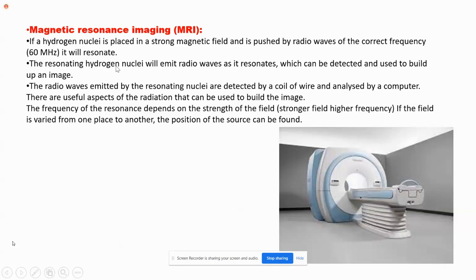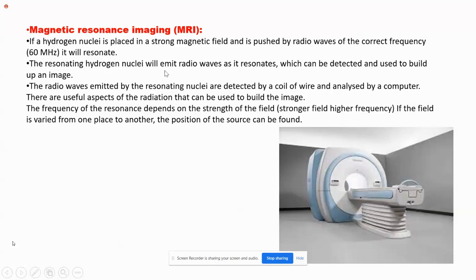And the hydrogen nuclei in our body, because you know that the human body consists of almost 72% water, and a water molecule consists of hydrogen and oxygen. Hydrogen means protons only, there are no neutrons. So if a hydrogen nucleus is placed in this strong magnetic field generated by this round magnet, and it is pushed by radio waves of the correct frequency, it will start to resonate.